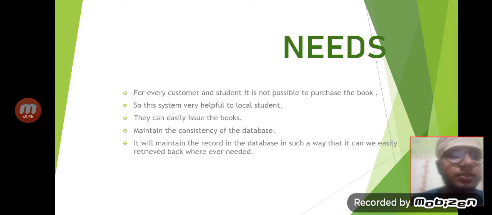Now, what is the need for a library management system? It is not possible for every customer and student to purchase books.